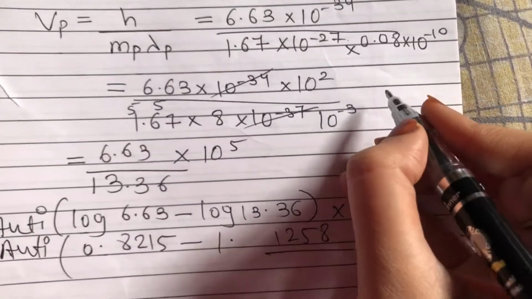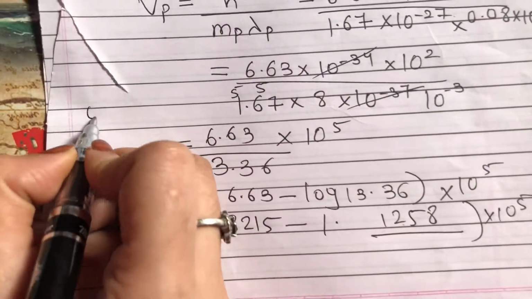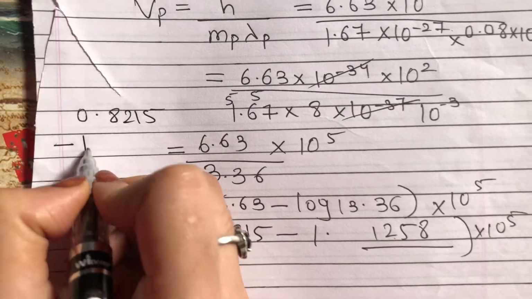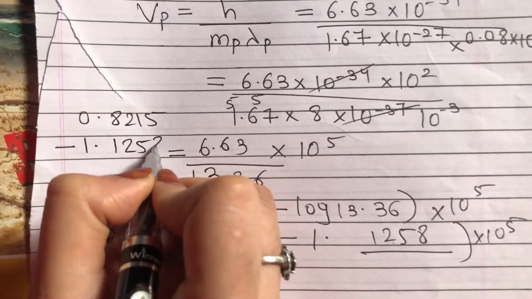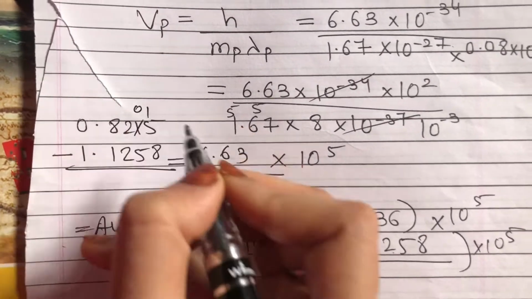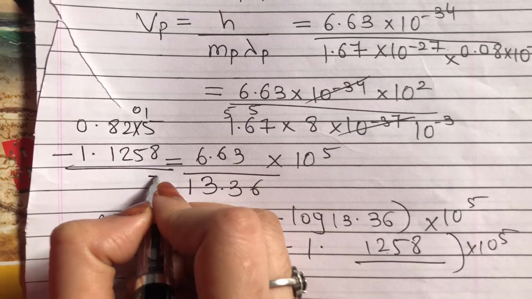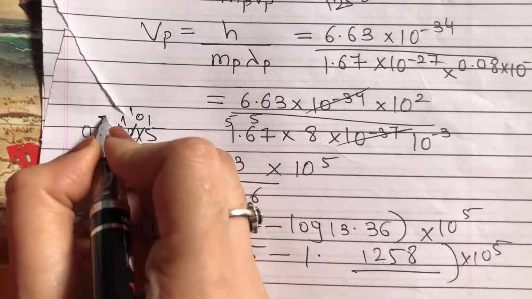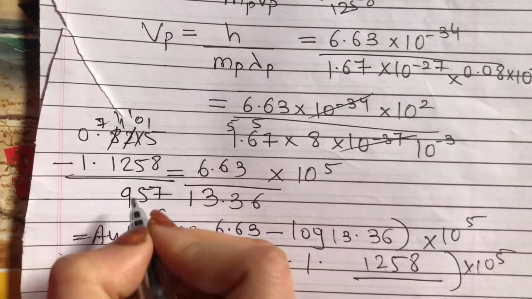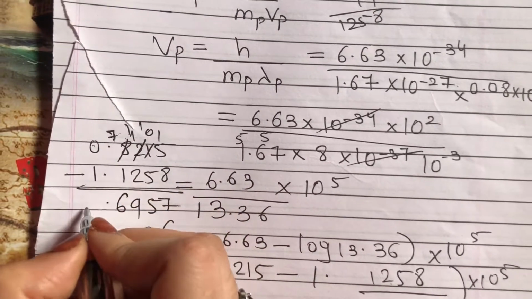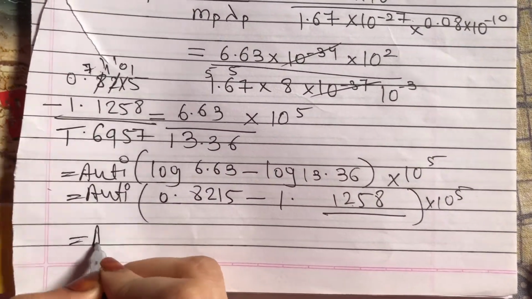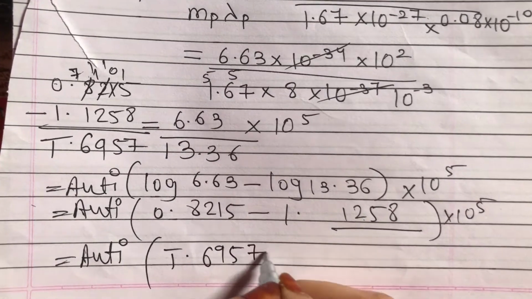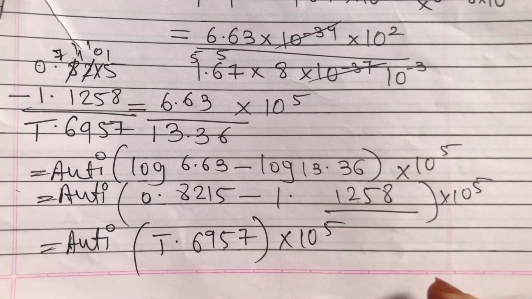Subtract. 0.8215 minus 1.1258. 15 minus 8 is 7. 10 minus 5 is 5. 11 minus 2 is 9. 7 minus 1 is 6. 0 minus 1 is bar 1. So we'll be calculating antilog of bar 1.6957 into 10 raised to 5.